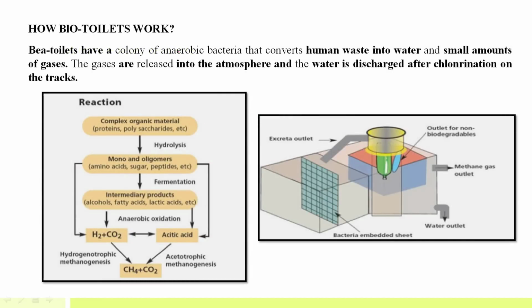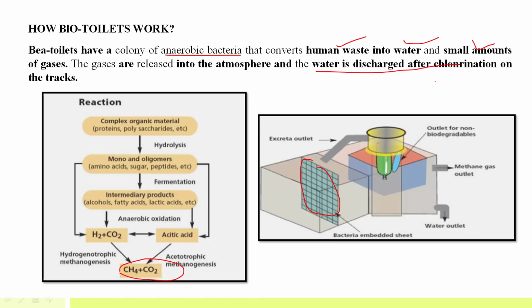Bio toilets actually use a colony of anaerobic bacteria. Here is a sheet that has immobilized bacteria. Immobilized means the bacteria don't move, they are embedded on this sheet, and these bacteria will convert the human waste into water plus a small amount of gases. For example, methane and CO2 will be emitted. These gases are released into the atmosphere, and the water will be discharged after chlorination.